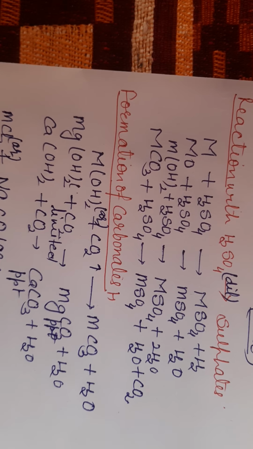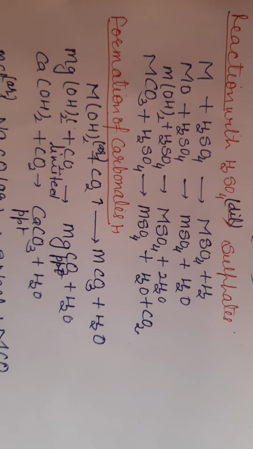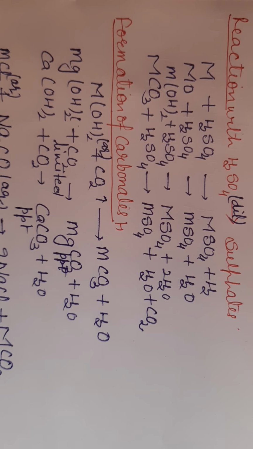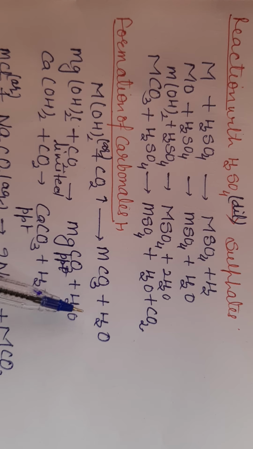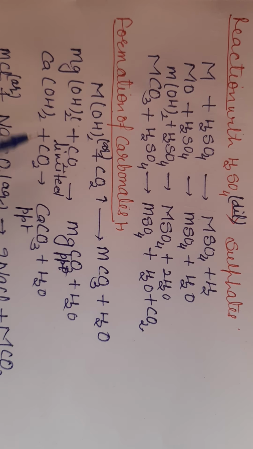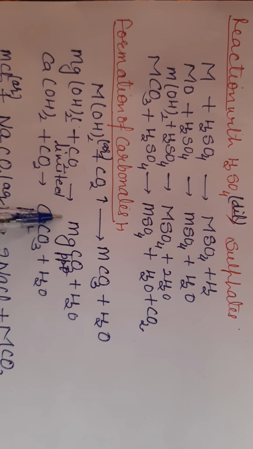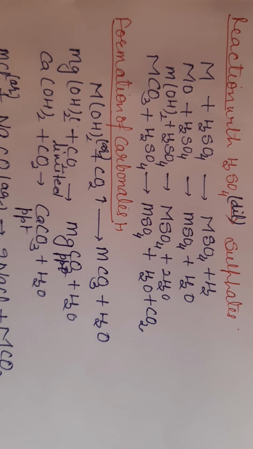When you pass carbon dioxide through a solution of metal hydroxide, you get metal carbonate and water. See, this is your calcium hydroxide. This is also called slaked lime water. When you pass carbon dioxide through it in limited amount, we get a white precipitate in solution. This is due to formation of calcium carbonate.